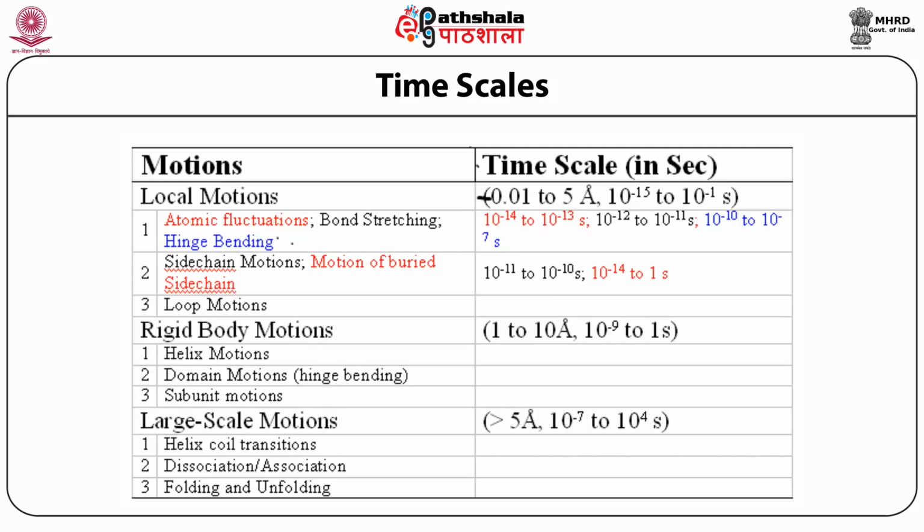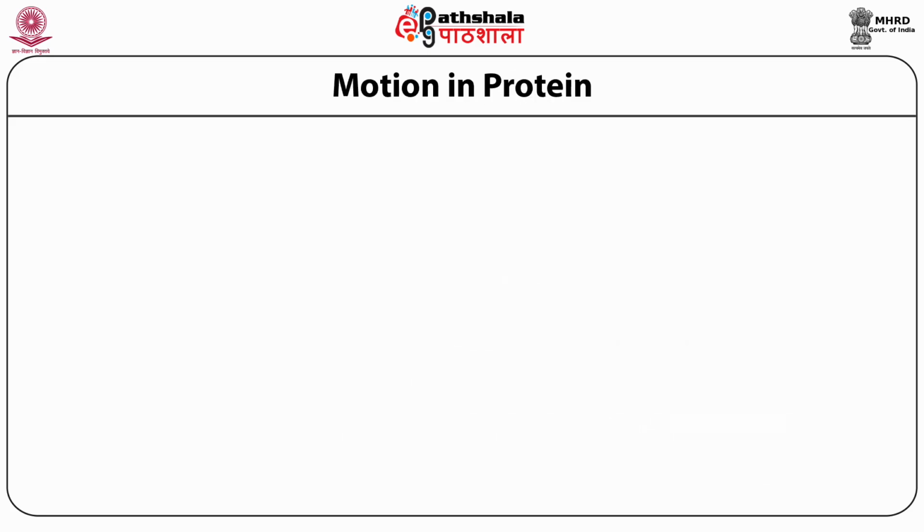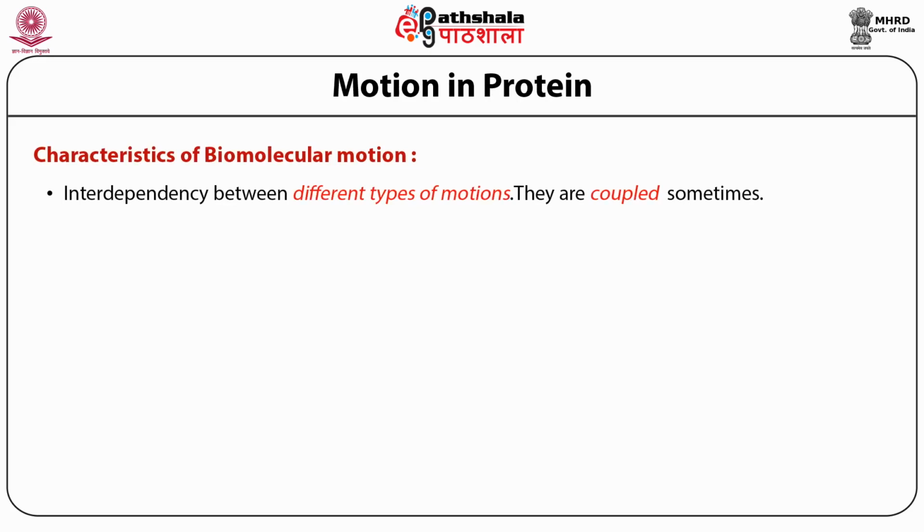However, I stated earlier that most of the functional work of biological macromolecules is done through a complexity between all the motions, so many of the motions are important. Let us take an example of this interdependency between the different types of motions.